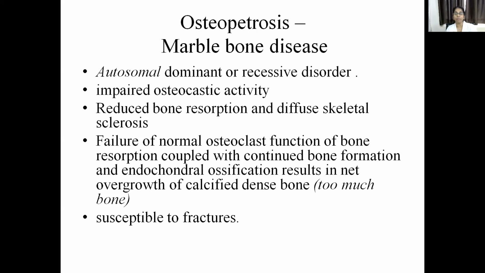So here too much osteoid is present, too much bone is present. Whereas in osteogenesis imperfecta, very little bone is present. Here too much bone is present. Even though there is bone, this bone is very weak because of the sclerosis. And this bone is susceptible to fractures just like osteogenesis imperfecta. Osteopetrosis implies a stone-like bone, but here it's not stone. It is sclerosed and very weak, and it gives rise to multiple fractures.